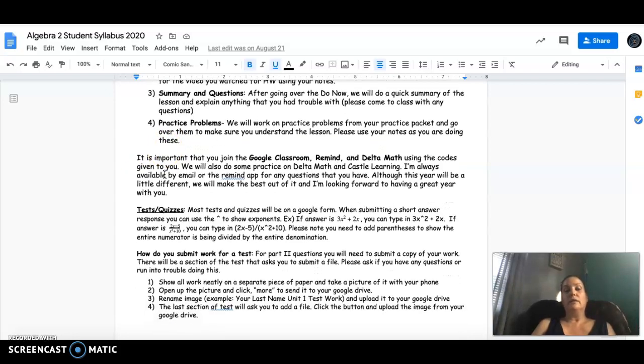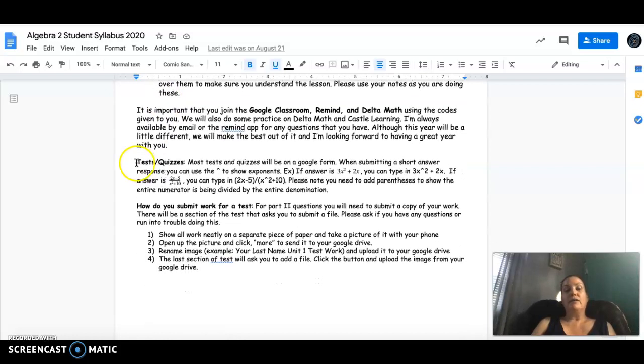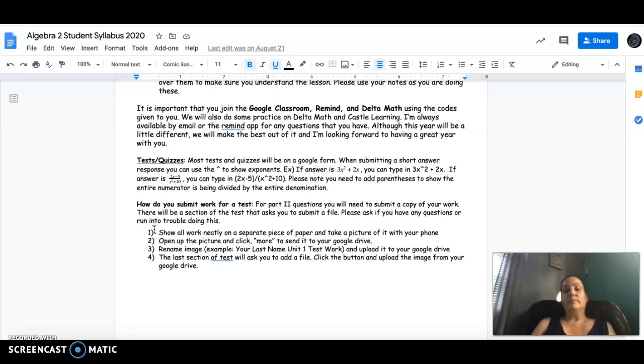that's being taught. And then down here was just for your son or daughter, just how to submit some answers, how to show exponents, how to upload work for a test. So some of our tests might be a Google form, some of our tests might be on a Delta Math assignment, and that's pretty much it.